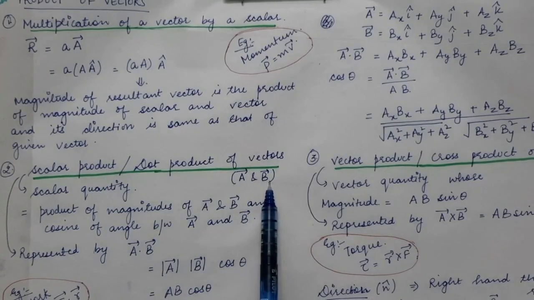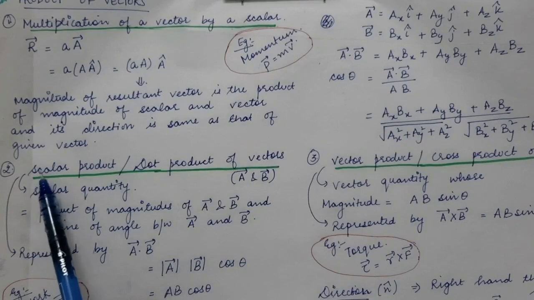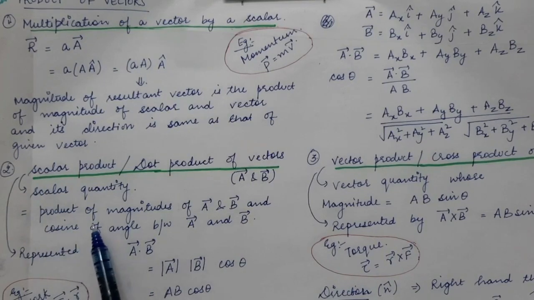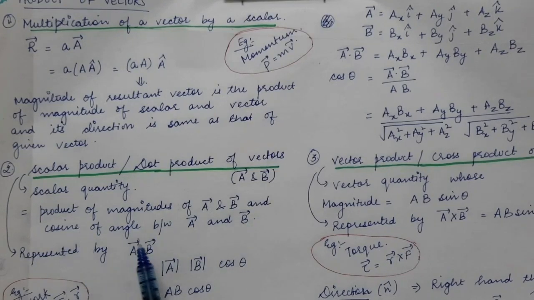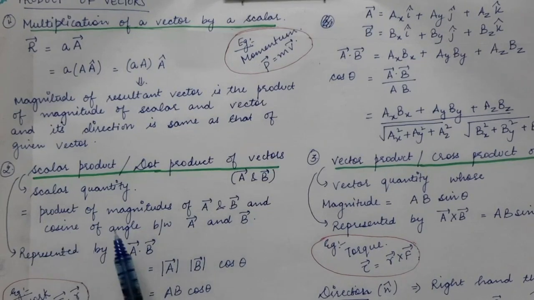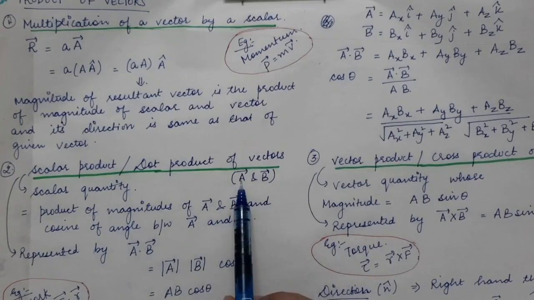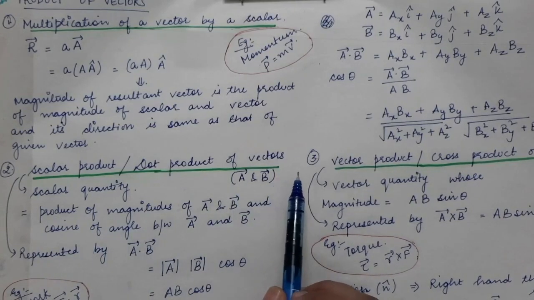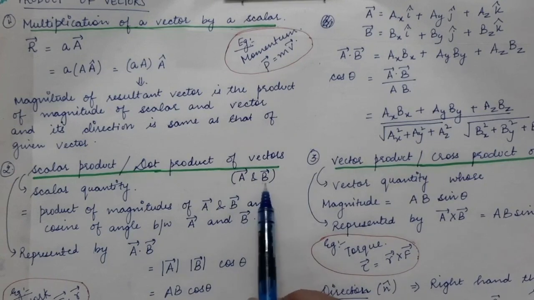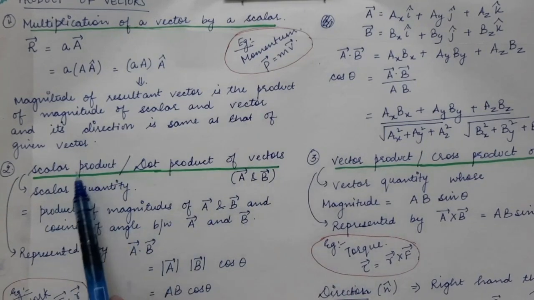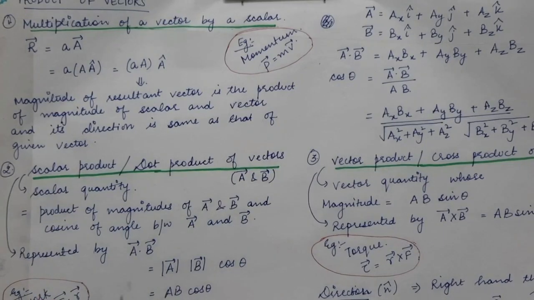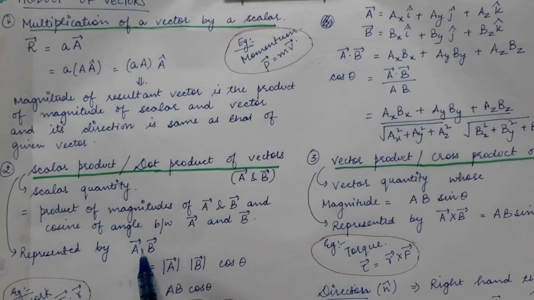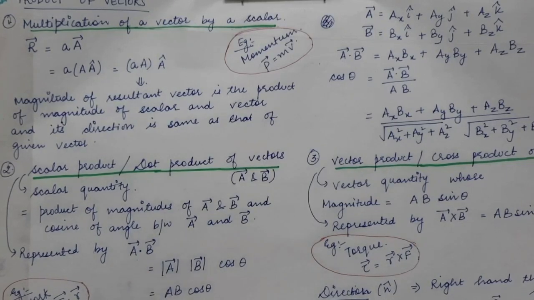Let's say we are talking about vector A and vector B. The scalar product is defined as the product of the magnitudes of the two vectors and the cosine of the angle between them. So it is equal to A times B times cos theta, if theta is the angle between the two vectors. It is represented by A dot B, where we write a dot between the two vectors.